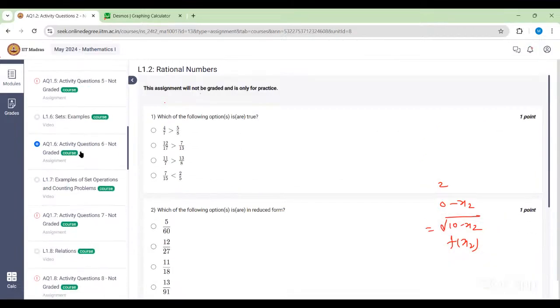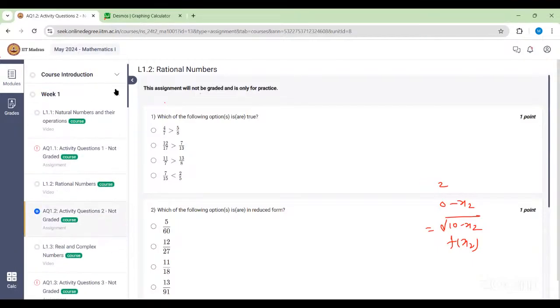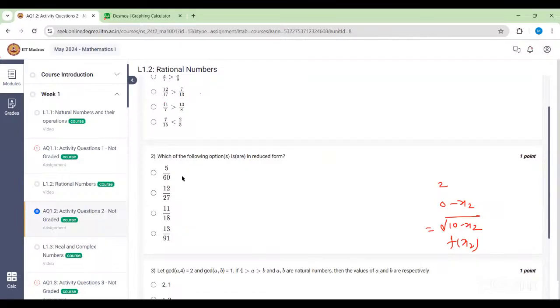Okay, so that's all. Any questions which are not clear, if you guys still have doubts, then I can discuss that, or else we can discuss some other question. Ma'am, in question number 2, the reduced form means there should not be any common divisor between p and q. So if p by q is there, then you cannot simplify it further. For example, 12 by 27, you can divide both numbers by 3, right? Okay.